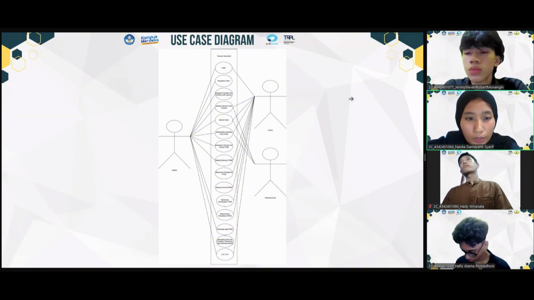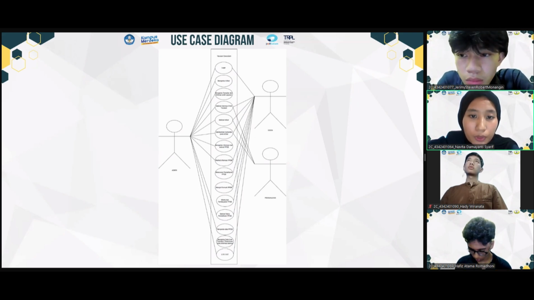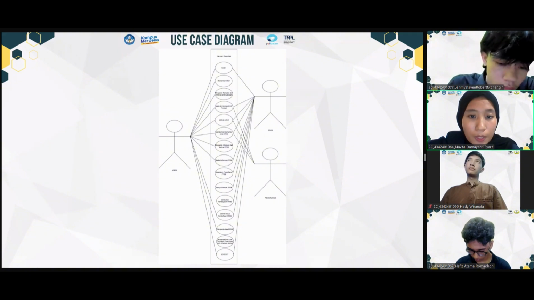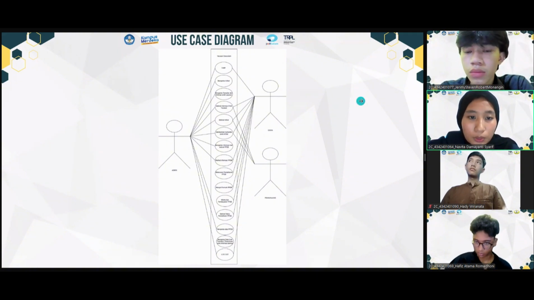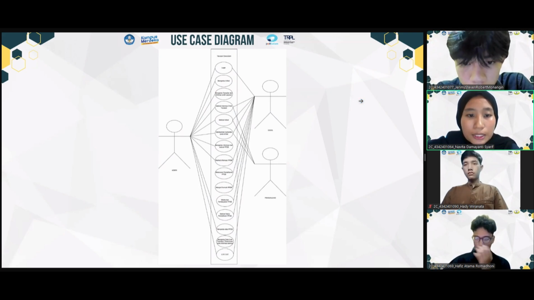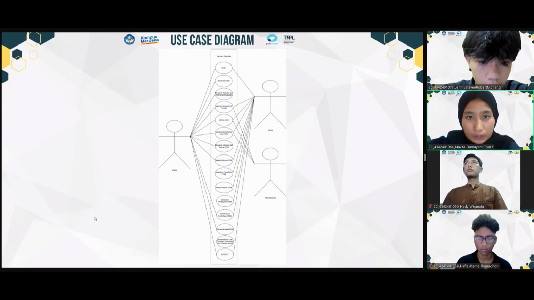And last, logout. Second, student. Student can log in, view foundation information, view articles, provide comments on articles, view PPDB information, register PPDB, fill out PPDB form, make PPDB payments, view PPDB registration status, and logout. And last, visitor. Visitor can view foundation information, view articles, and provide comments on articles.